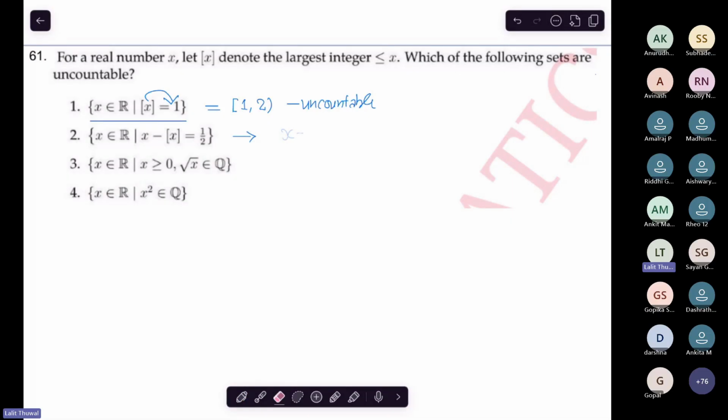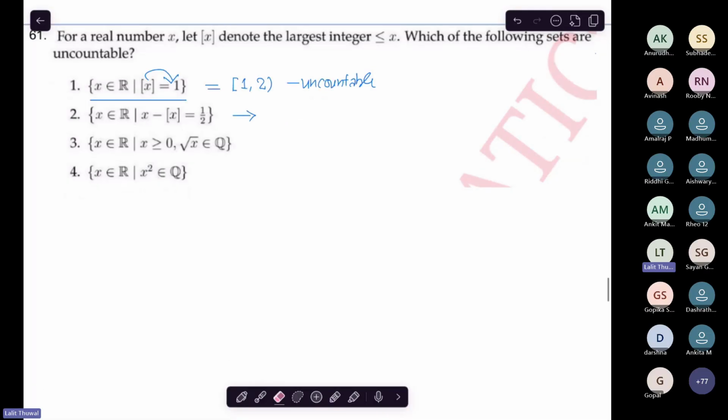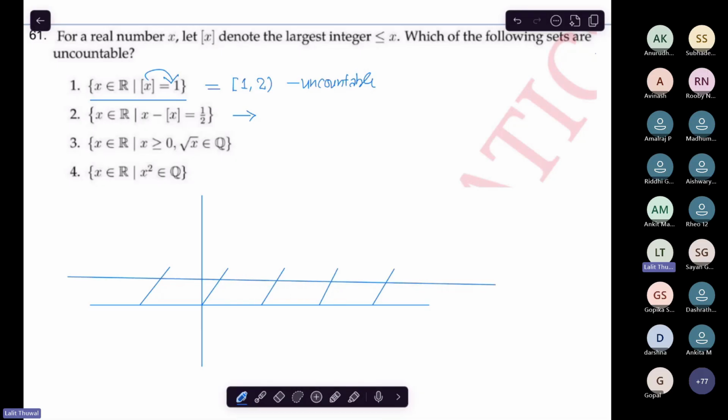the fractional part. There are two ways to solve this question. First, you can solve it in mind, with no need to draw anything. You can just think how the graph of the fractional part looks, and the line y equal to 1 by 2 passes like this. So how many intersections are there?